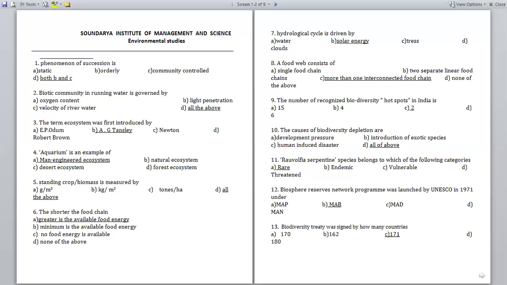So next, 13th one, Biodiversity Treaty was signed by how many countries? Option A, 170; option B, 162; option C, 171; option D, 180. So answer is 171. 171 countries signed the biodiversity treaty. Next question.